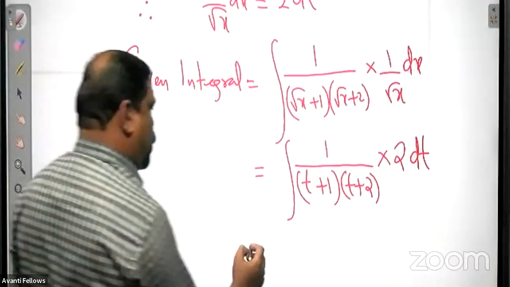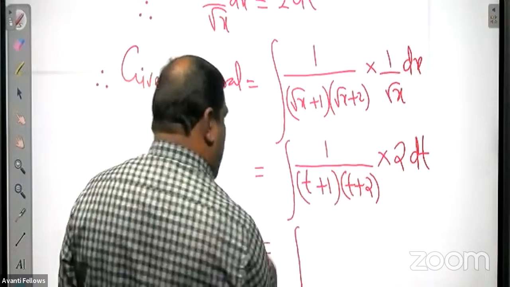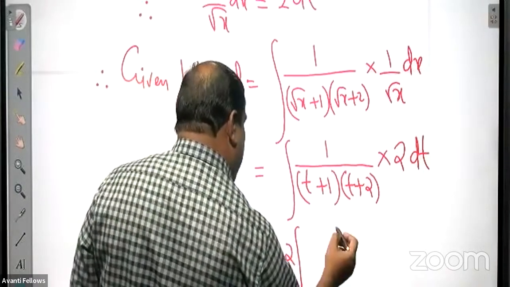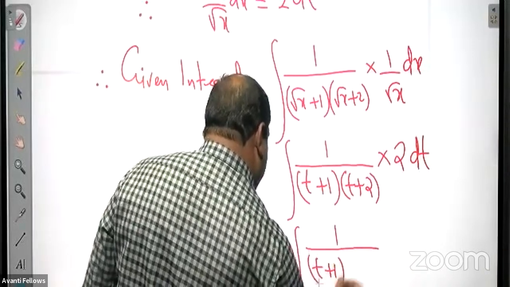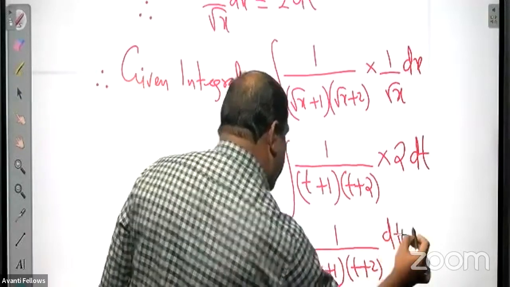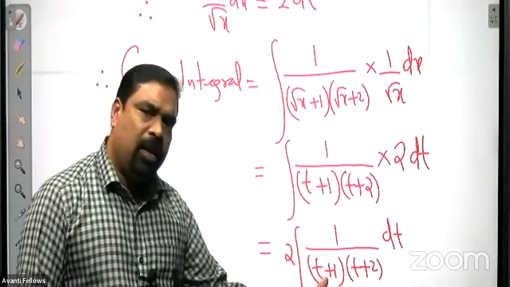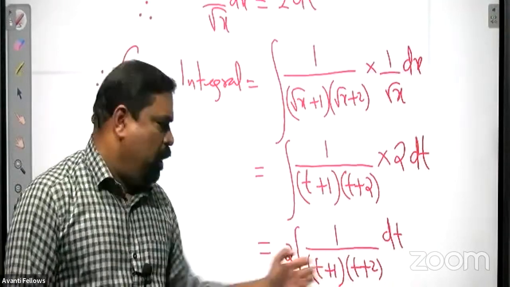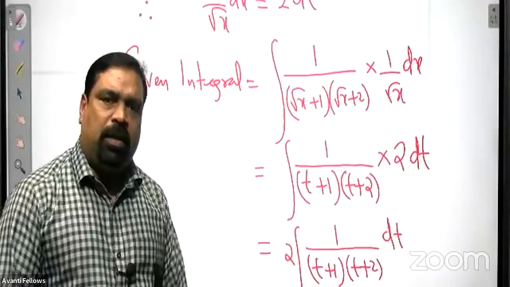The remaining portion, everybody can do it. If you want, we can take the 2 outside, it is a constant. The remaining is 1 divided by t plus 1 into t plus 2 dt. Everybody is familiar with this integral. Apply the partial fraction. Directly you can express it as partial fractions and integrate it.